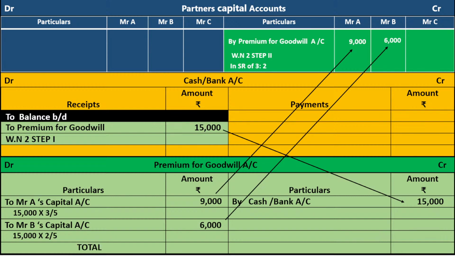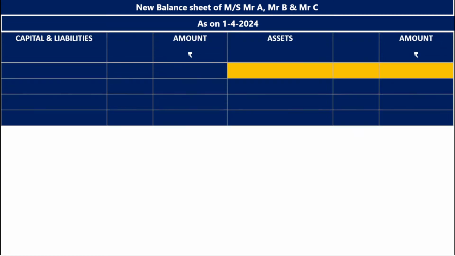Premium for goodwill account, total on the debit side is 15,000, total on the credit side 15,000. Now premium for goodwill account is tallied and it will not appear in the new balance sheet. New balance sheet of Mr. A, Mr. B and Mr. C as on 1/4/2024. Sorry. Draw the balance sheet like this. Capital and liabilities, amount rupees. Assets, amount rupees. Format ready. Capital: Mr. A, Mr. B,